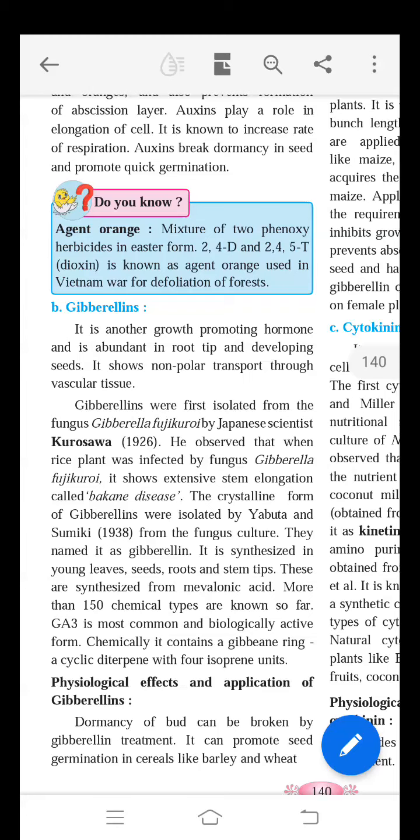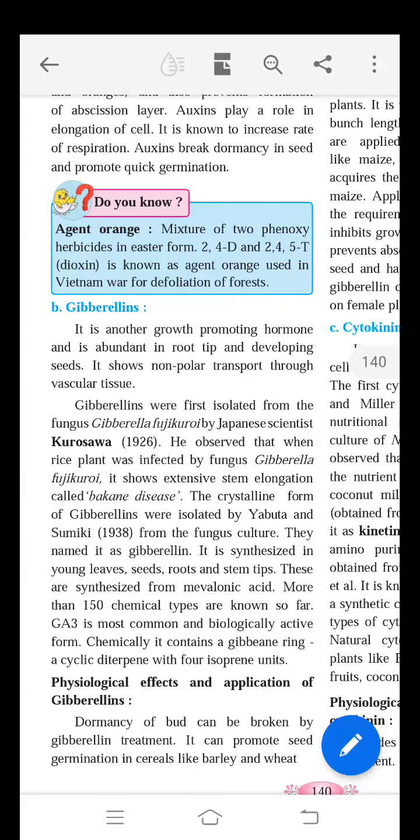Mostly it is synthesized in the young leaves, roots, stems, and stem tips. It is synthesized from mevalonic acid. Out of the 150 chemical types of gibberellin, the most common and active form is GA3, which is responsible for stem elongation.